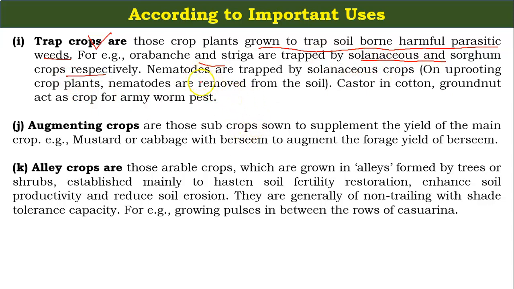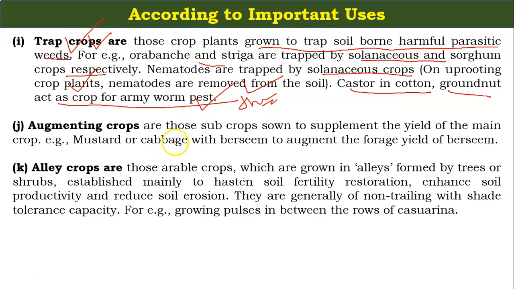Next, nematodes are trapped by Solanaceous crops. On uprooting the crop plants, nematodes are removed from the soils, and castor used in cotton and groundnut acts as a trap crop for armyworm pest. So these are some technical terms, and these types of crops are known as trap crops.